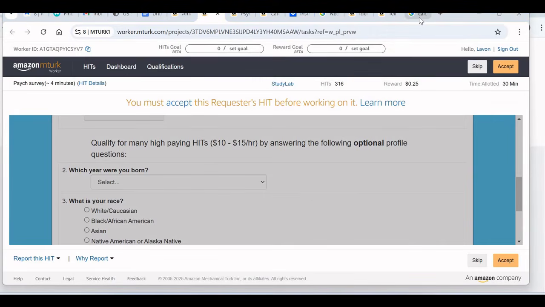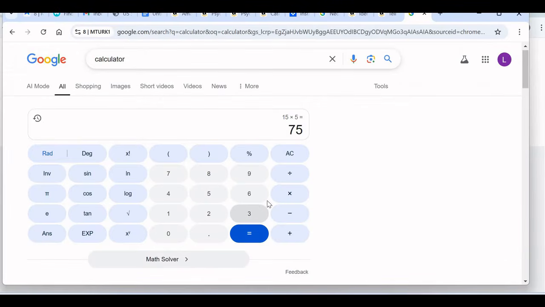So let's open our calculator here. So if you take 15 USD every single hour, and let's say you work like 5 hours every day, in a day you'll be able to earn like $75 if you work 5 hours in a day.